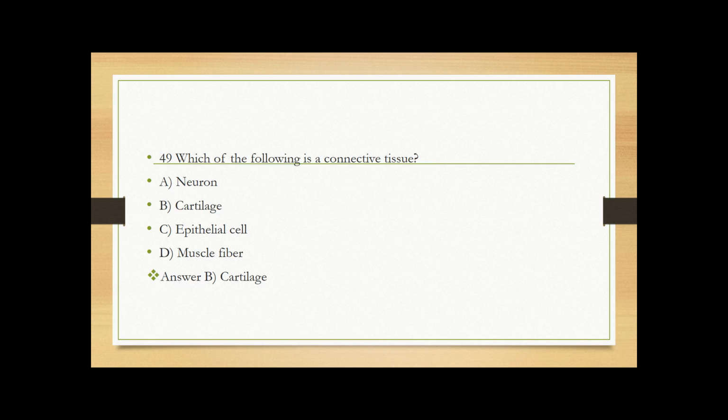Which of the following is a connective tissue? A. Neuron, B. Cartilage, C. Epithelial cell, D. Muscle fiber. So the answer is cartilage. It joins and supports structures like the ear and nose.